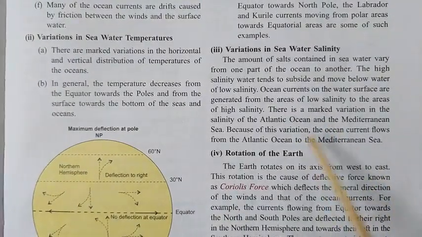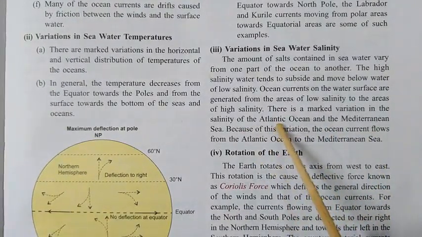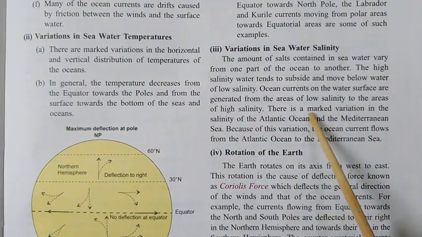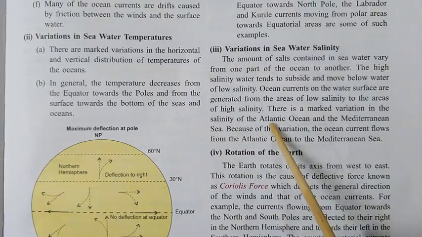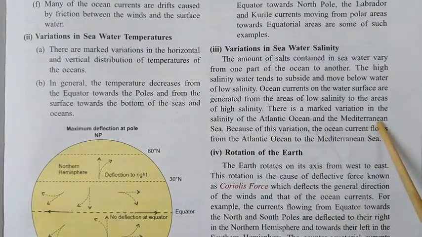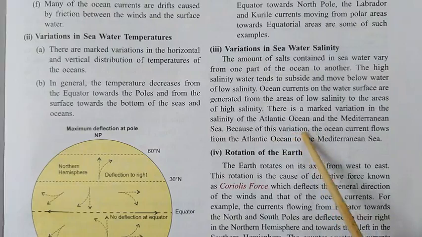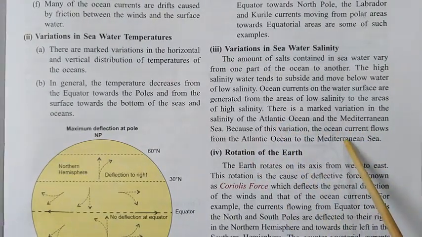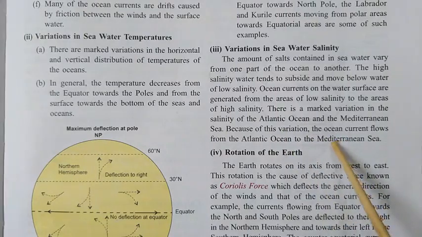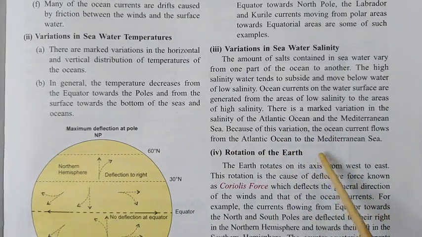Now let's see some examples. Here we will see one example. You will find there is a variation marked in the salinity of the Atlantic Ocean and the Mediterranean Sea. And because of this variation, what happened? The ocean current flows from the Atlantic Ocean to the Mediterranean Sea. So why does this flow? Because of the difference. So I think all of you understood.